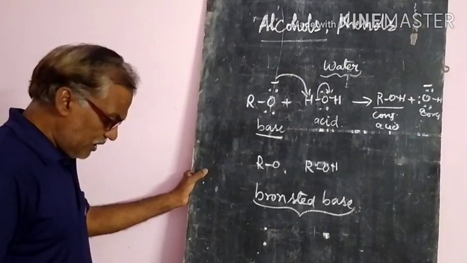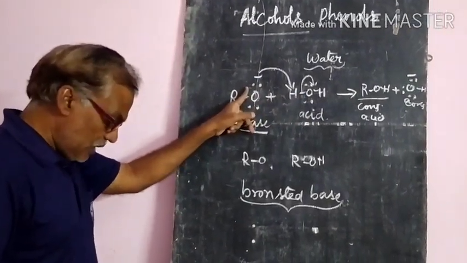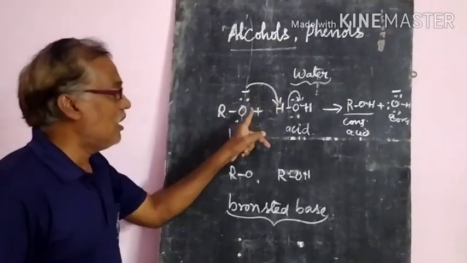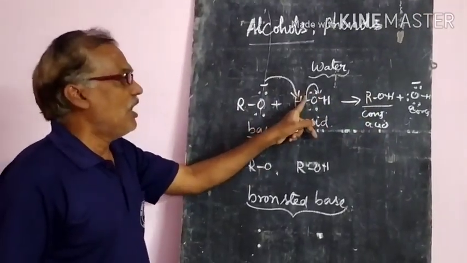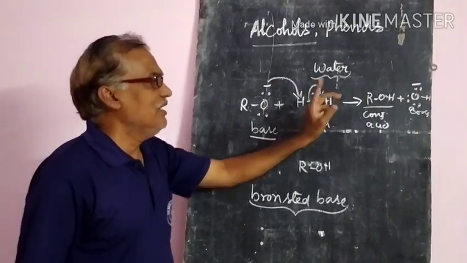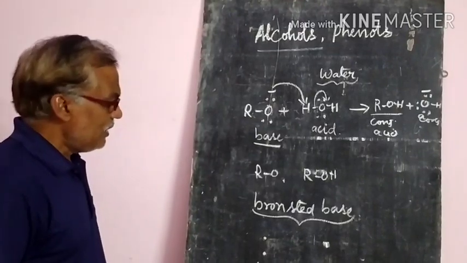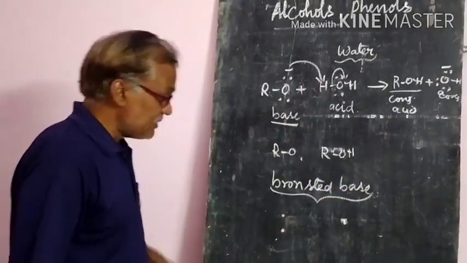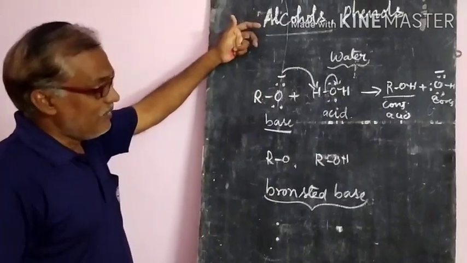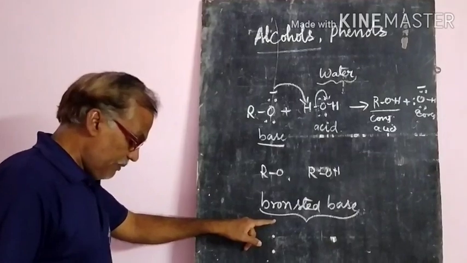So that means water is a proton donor here. It is donating the one proton, so the alcohol is formed. So we can say that water is a stronger acid than the alcohol. Or you can say that alcohols and phenols are acting like Bronsted bases. As earlier we said that they act like Bronsted acids, they are also acting like Bronsted bases.